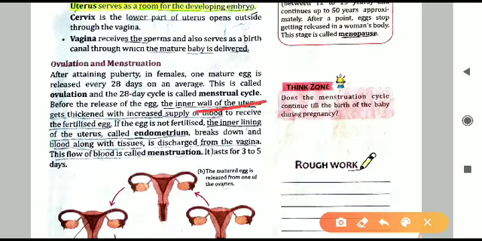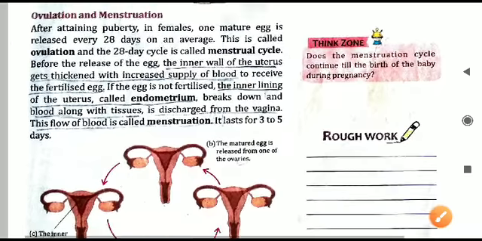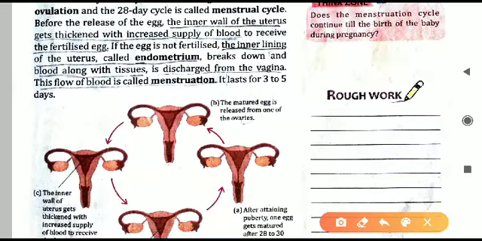And the menstrual cycle, I told you, is a 28-day cycle. It is repeating after almost every 28 days. So just before the release of the egg, that is the ovum, the wall of the uterus becomes thick and there is an increased supply of blood. For what? The uterus is responsible for development of the embryo. So it is preparing itself in case fertilization has taken place. So it will help in the development of the embryo. That is why the inner wall of the uterus becomes thick and the blood supply increases there.